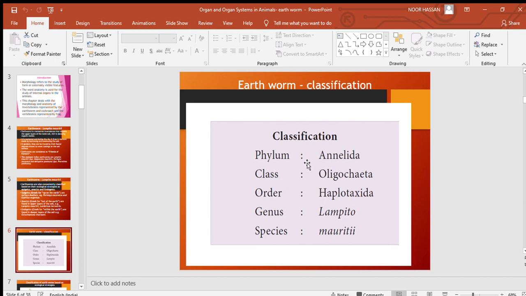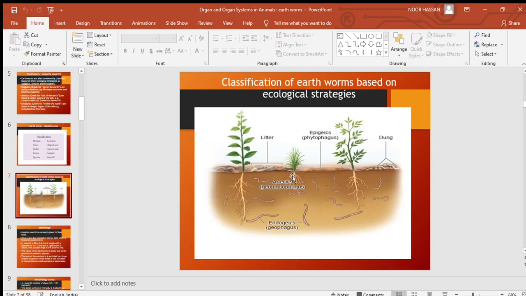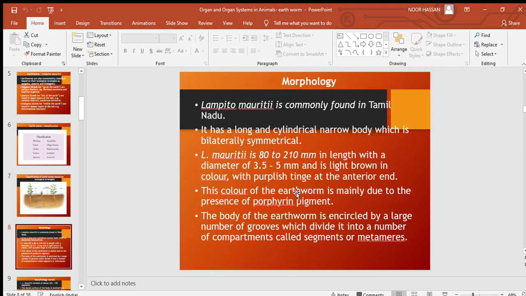Earthworms belong to the phylum Annelida, class Oligochaeta, order Haplotaxida, genus Lampito, and species mauriti. So this is the picture to show the classification of the earthworms based on their ecological strategies, that is based on the layers on which these earthworms live. Okay, so you can go through this, and this is about morphology.